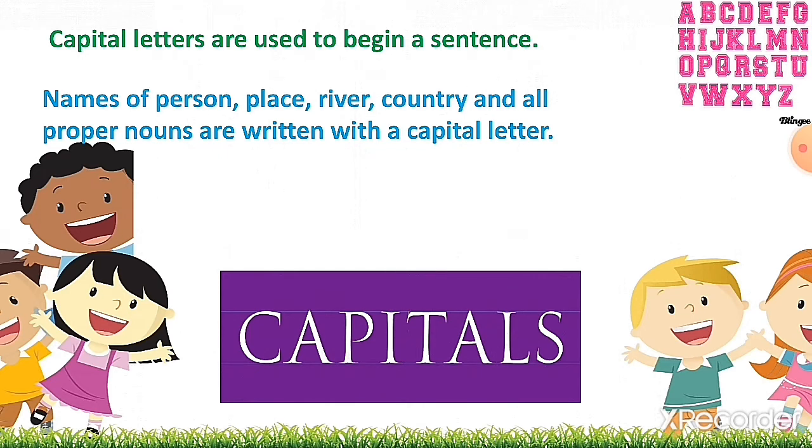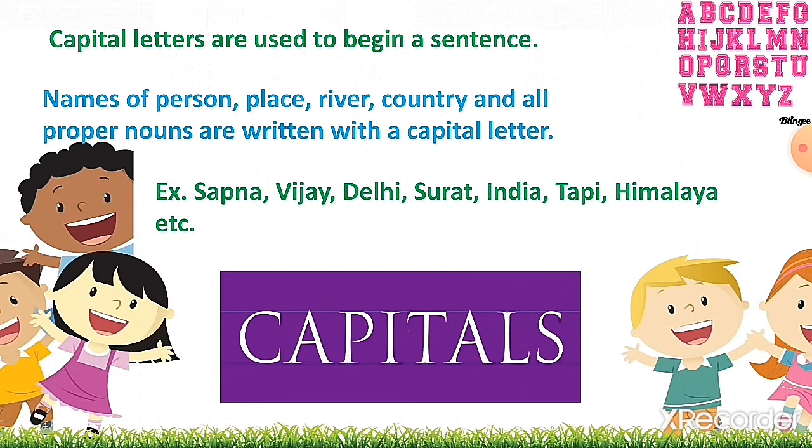It means the first letter of these names should be in capital form. Now we will see the example. Sapna, Vijay, Delhi, Surat, India, Tapi, Himalaya. Kids, you can see that the first letter of each word is in the capital form.